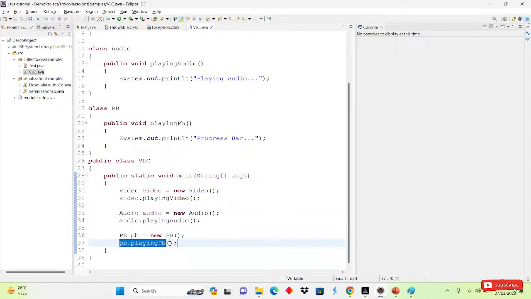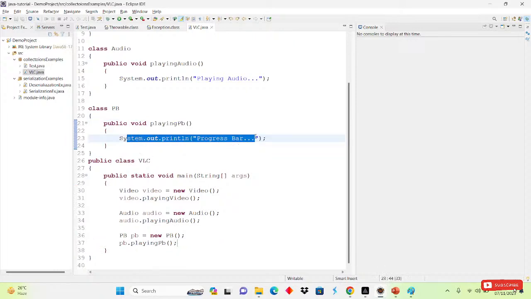With the help of the progress bar object we are calling playing progress bar, so it will go inside the progress bar class and see where the playing progress bar method is. Here it is, and what we are doing there is simply printing progress bar on the console. If I run this, we will get three answers: playing video, playing audio, playing progress bar.